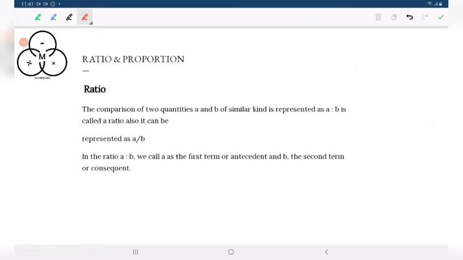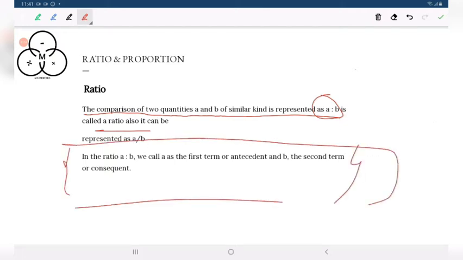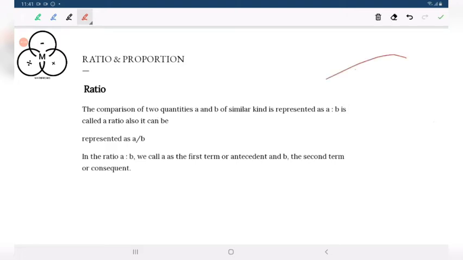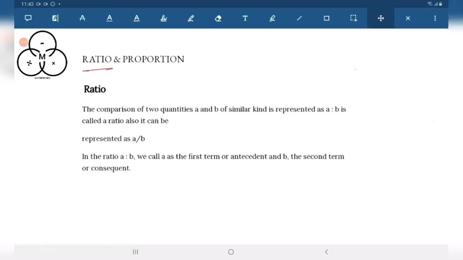Now what is ratio? The comparison of two quantities A and B of similar kind, represented as A is to B, is called ratio. It can also be represented as A by B. This is just for bookish knowledge. This is not required. So this is the definition of ratio when we are comparing two quantities. Why do you use ratio? For comparing two quantities.